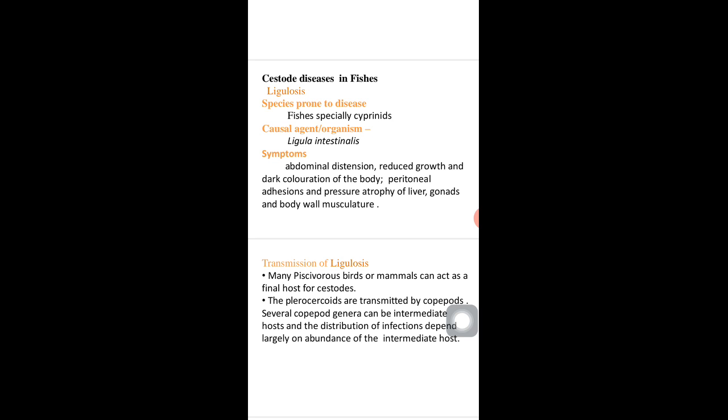Symptoms of ligulosis disease: during this disease, fish show abdominal distension, reduced growth and dark coloration of the body. Peritoneal adhesions and pressure atrophy of the liver, gonads and body wall musculature also appear during this disease.